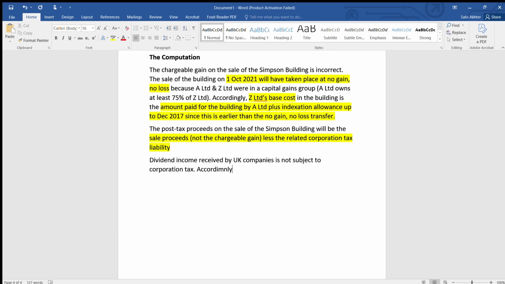First you will write the general point, the general mistake. Then you will link it to the case study with A and Z. Okay. This is for any ACCA paper.